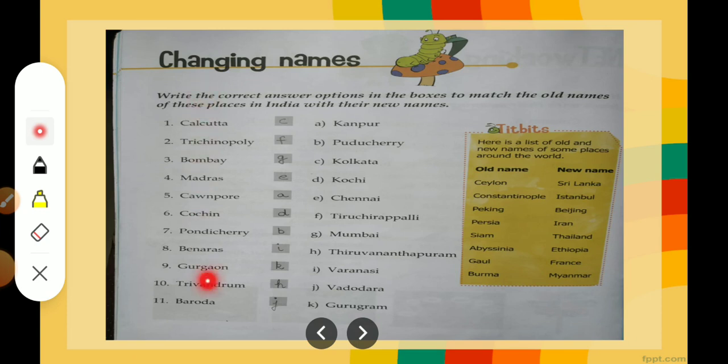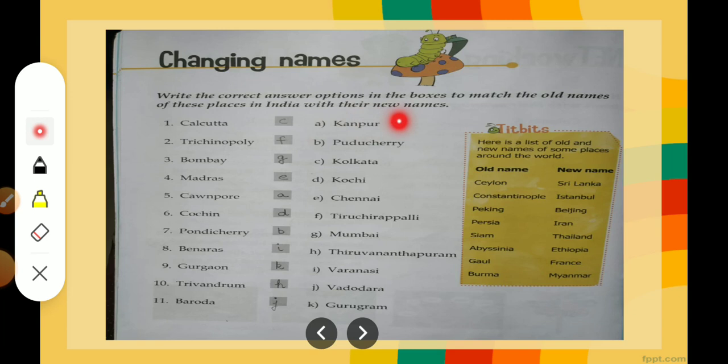Now over here these are the old names, and these are the places with new names. So you have to match these old place names with new names. If we start with the first one, Calcutta is now known as Kolkata. Trichinopoly is known as Tiruchirappalli. Bombay is now known as Mumbai. Madras is known as Chennai.